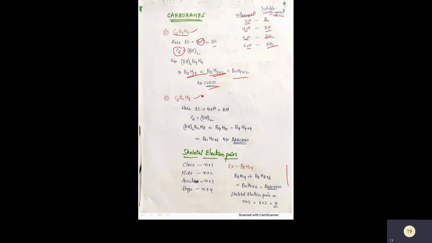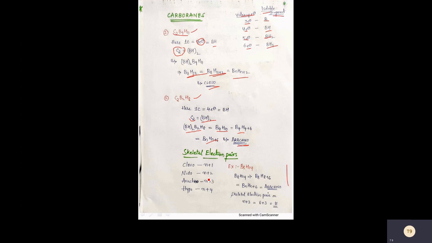Next, one more example, C2B2H8. Here also 1 carbon contains 4 valence electrons, which is equal to 1 BH. So 2 carbons are there, so you write BH taken 2 times. Just substitute in the place of carbon, BH taken twice, plus B2H8. So total, after counting, you get B4H10. In general form BnHn, that is B4H4, and the total number of hydrogens is 10, so 4 plus 6 equals 10. So B4H4+6. This is in the form of BnHn+6, which is an arachno type of borane. So in this way you calculate the carboranes.